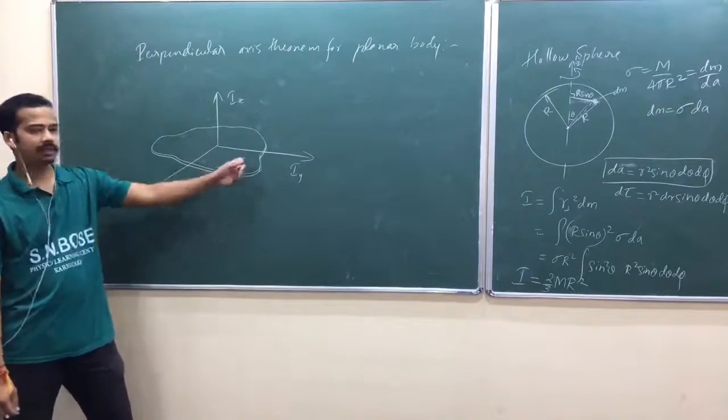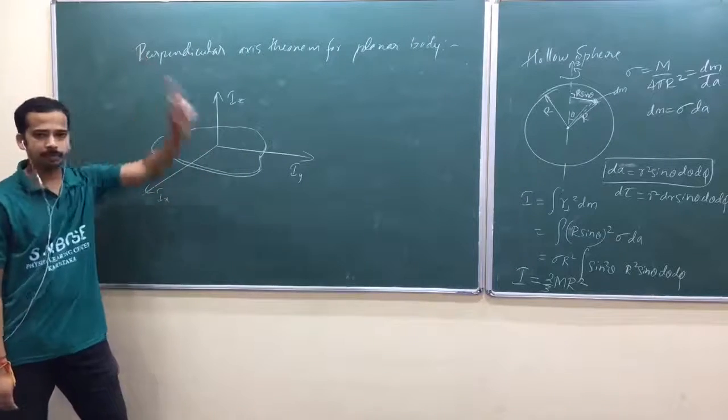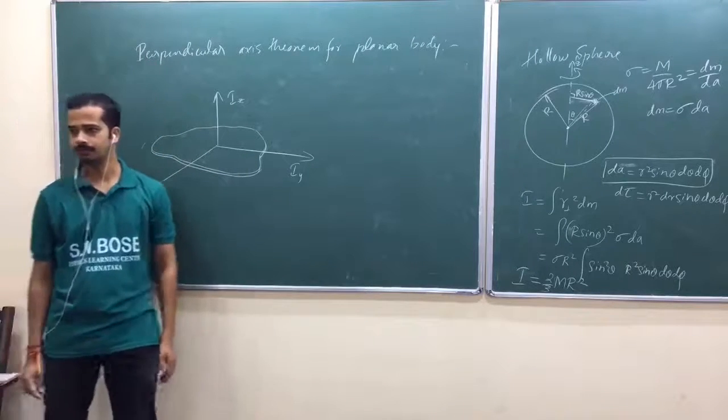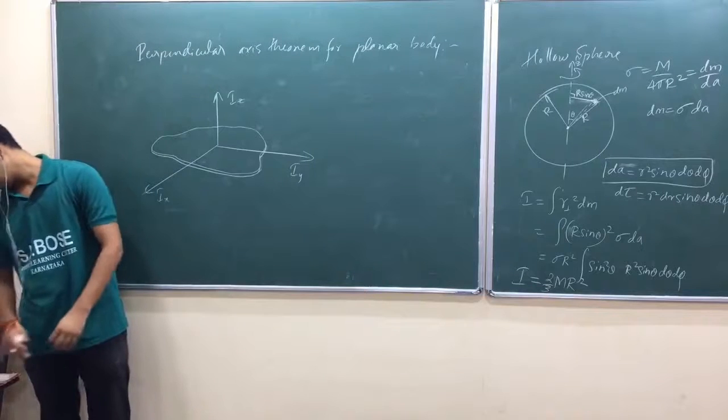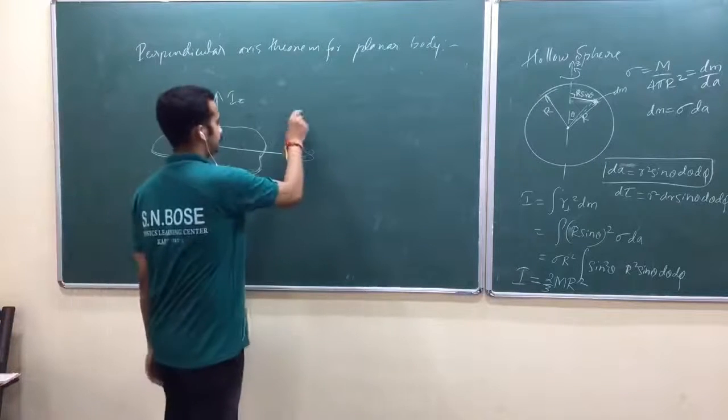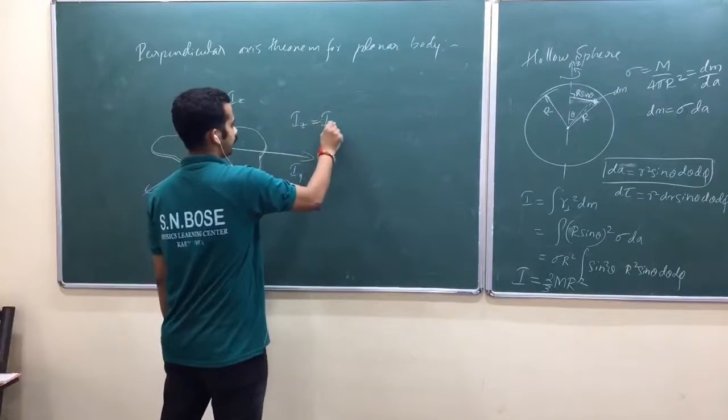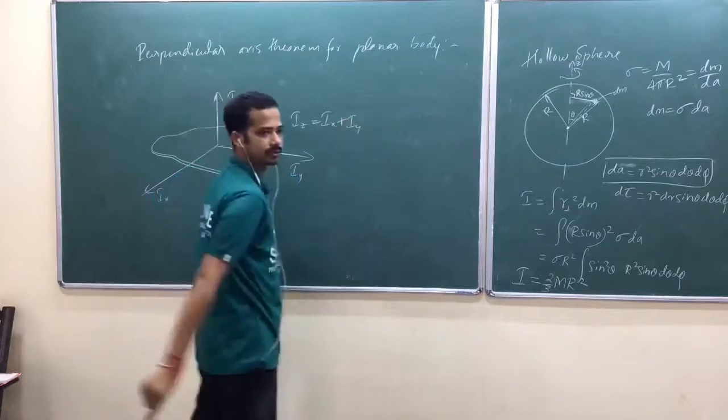Two perpendicular axes on the plane of the body, and one perpendicular to the plane of the body. In that case, I can write Iz equal to Ix plus Iy. I hope you know this one.